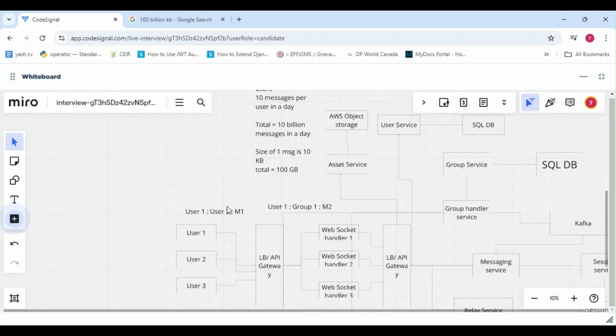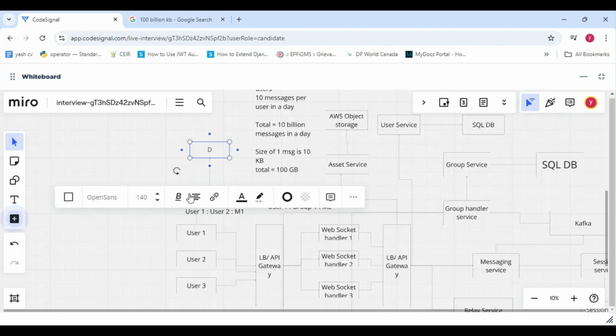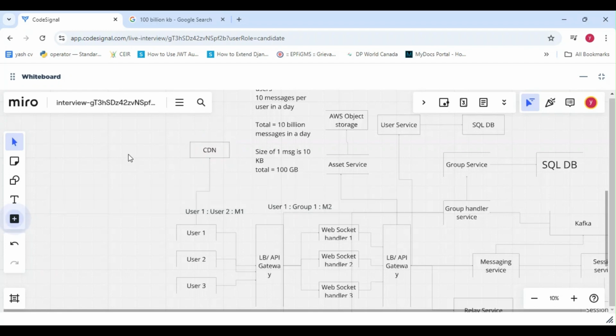And we can also use CDN to fetch the images and videos quickly. So user one, any users can use CDN to fetch the images and videos faster. So CDN is used to serve static images and videos.